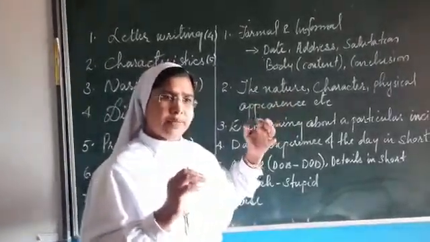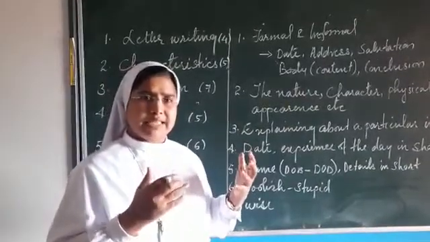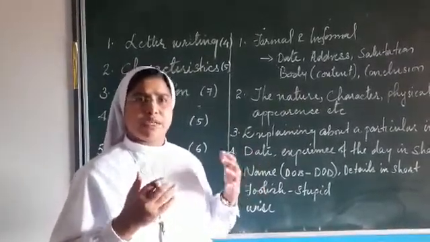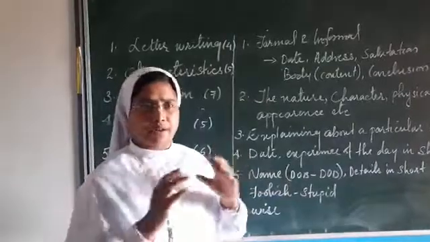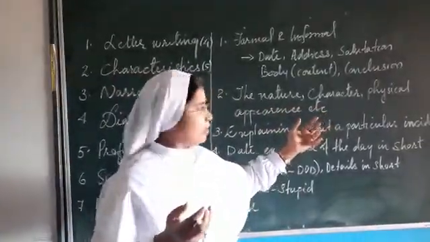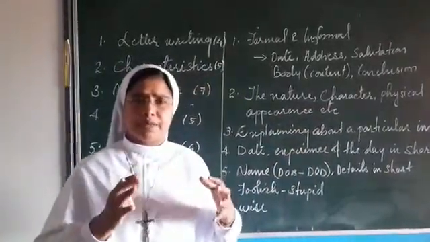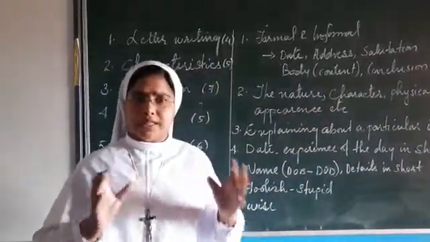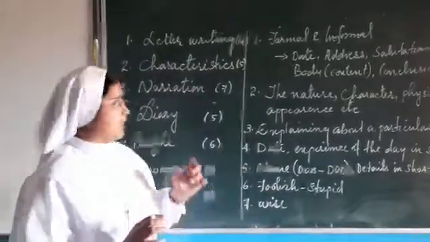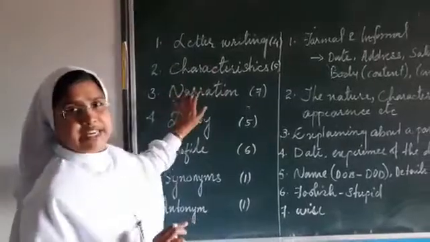Now for example, the story of Tharu. What was his nature like? Was he very cruel, cool, very calm, very angry or sad, all these things. Then his character, what was his character? Then physical appearance, etc. All these things about a particular person or a thing, we have to write in detail. That is called characteristics. So the next one is narration.